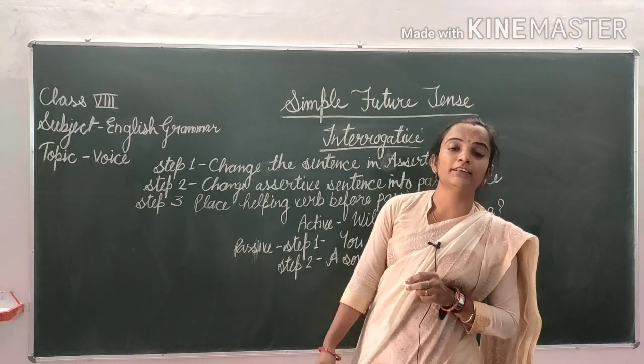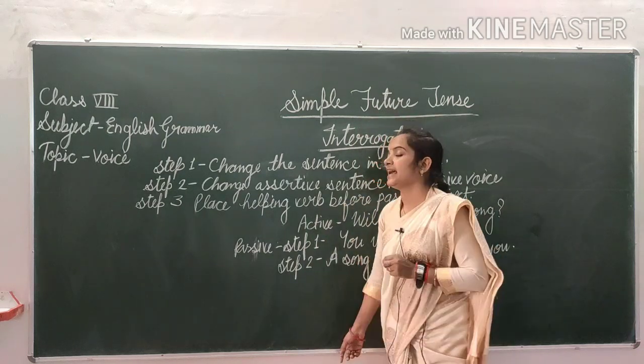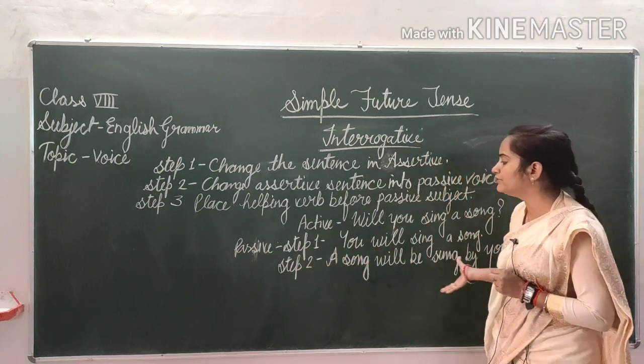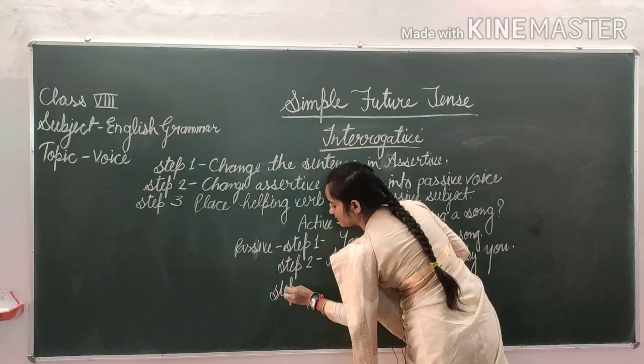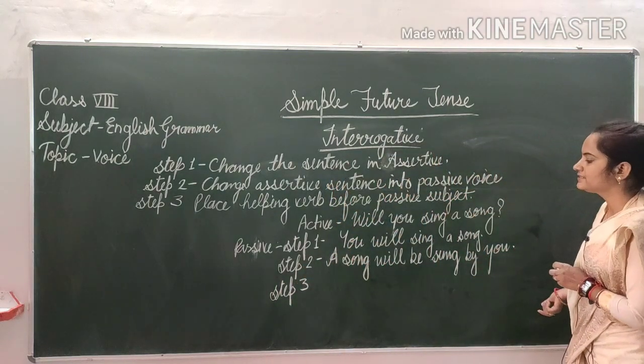Now we will talk about step 3. Step 3 is place helping verb before passive subject. Find out helping verb in this sentence.